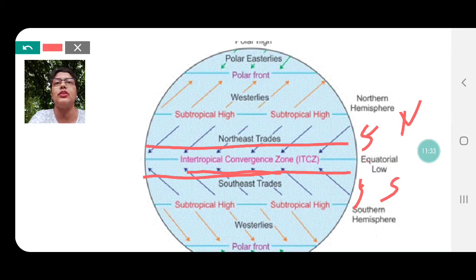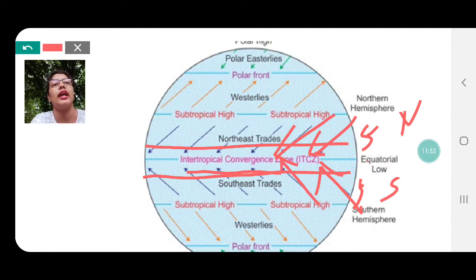What does it mean? You will hear this word again when we study in detail the climate of Brazil. So keep in mind, this is the region where the northeast and southeast trade winds are converging. Converging means meeting. And therefore this region is called the intertropical convergence zone.